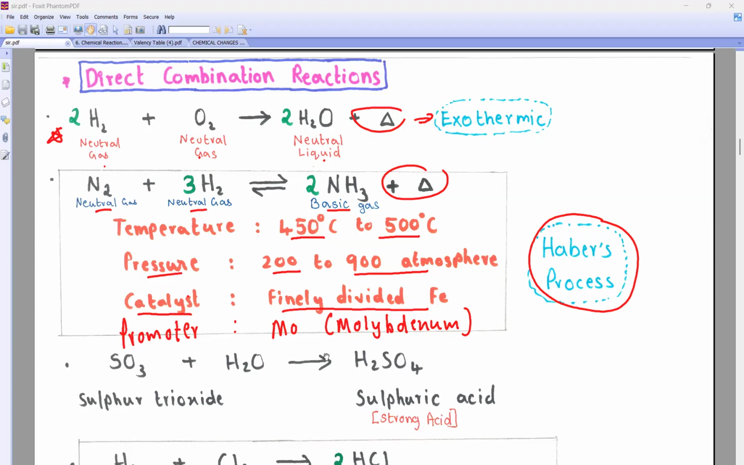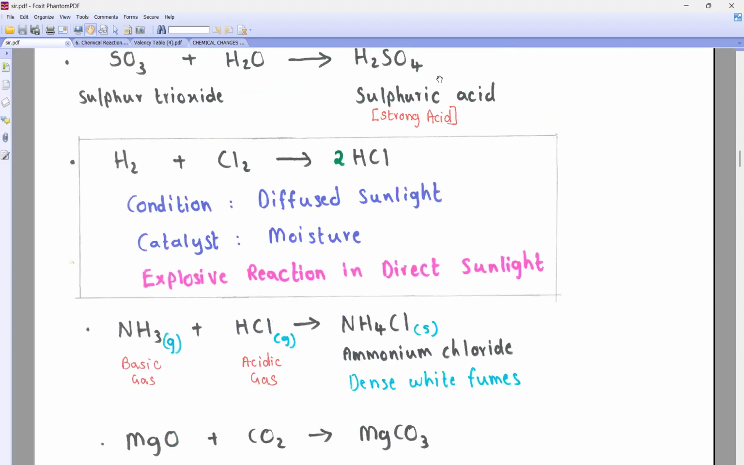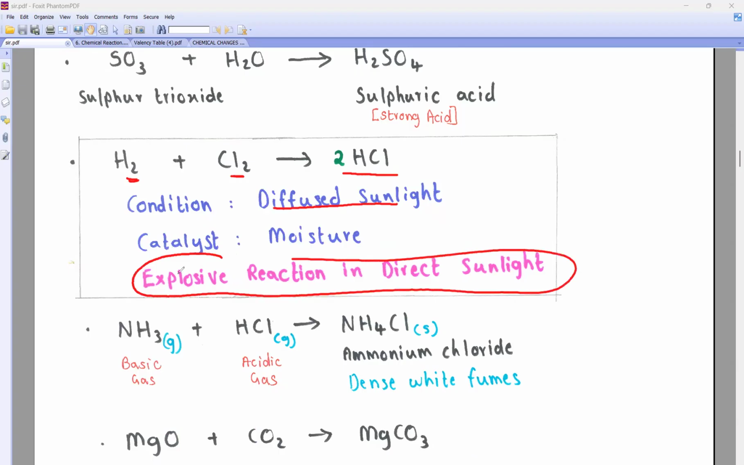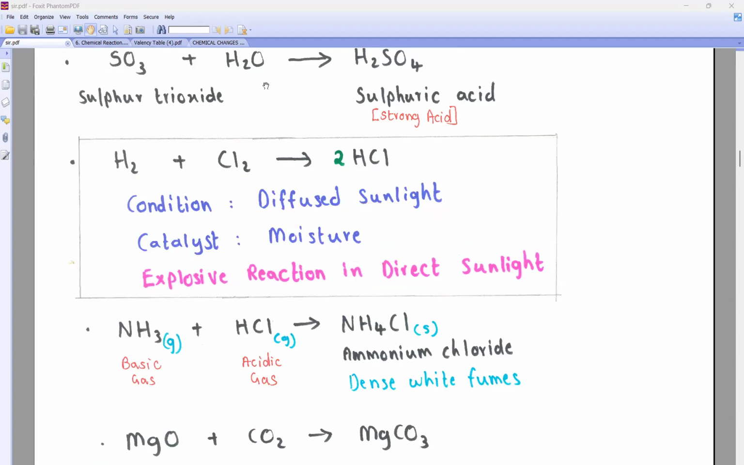Now beta, I taught you this also. Look, hydrogen plus chlorine. Can you see? You get what? Acidic gas or not? Tell me, what is the condition in this? We have to use diffuse sunlight. Why can the reaction not be done in direct sunlight? Because in direct sunlight, the reaction will become explosive. Who is the catalyst in this reaction? Moisture.